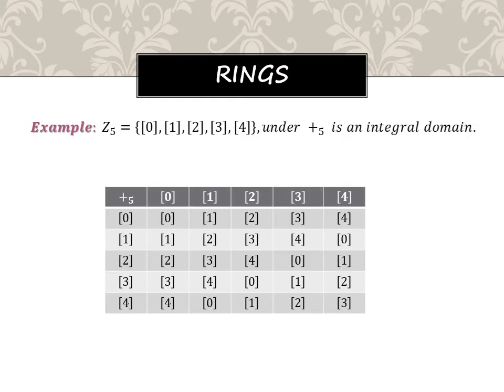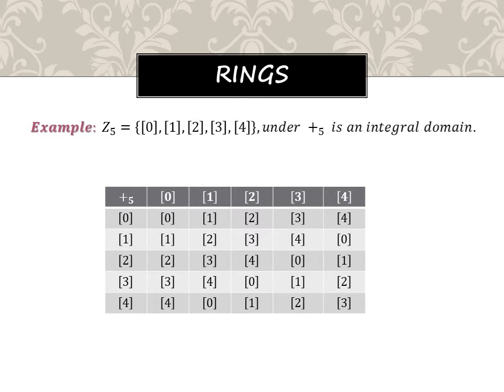Look at the example, Z5. Z5 means integers modulo 5, right? So here it will take 0, 1, 2, 3, 4. Look at the count. It will start from 0 and end at 4. The 5 elements will be there. Under addition modulo 5, we are going to prove whether this is an integral domain. So what are we supposed to do?